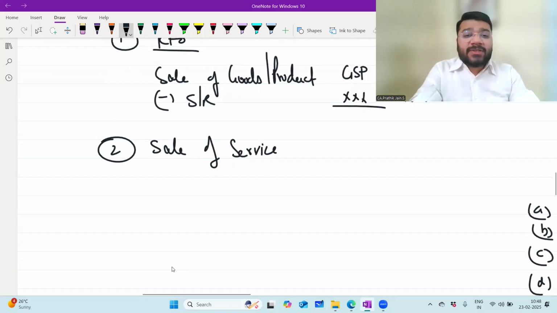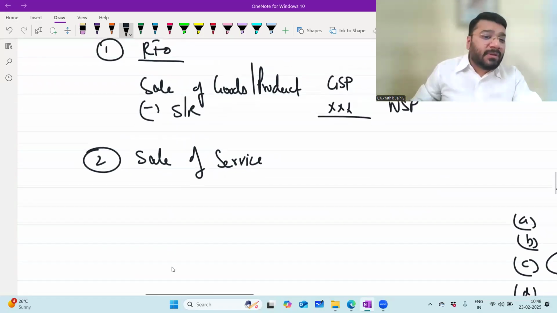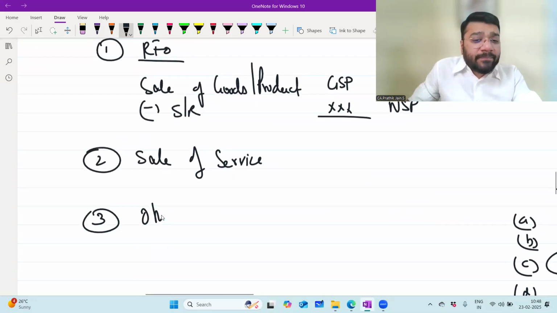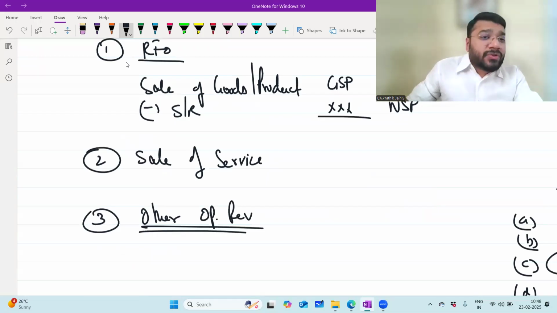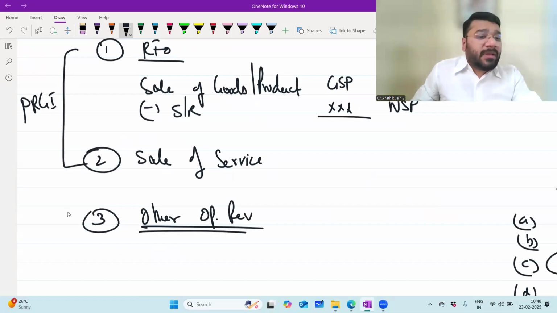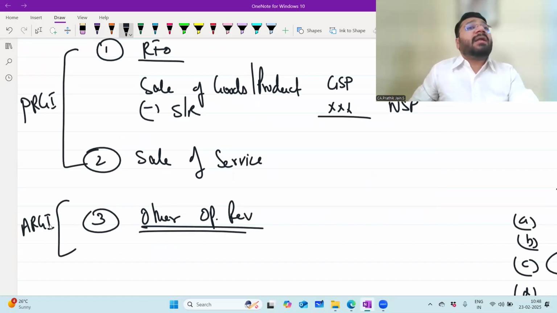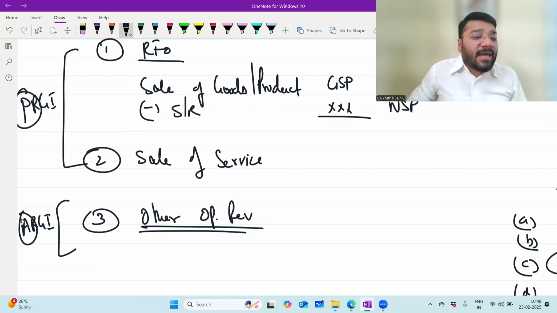So you are into goods business, you are into service business, you can classify them here. Third will be other operating revenue. So these both are principal revenue generating items, and this is an ancillary revenue generating item. Both pertain to your core business. What is core business? The main purpose for which I have started the business. The main objective of the business is called core business. In that, there are two types of income. One is principal income. Second is ancillary income.